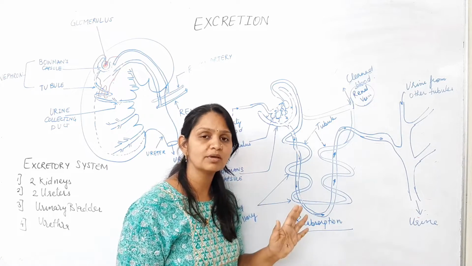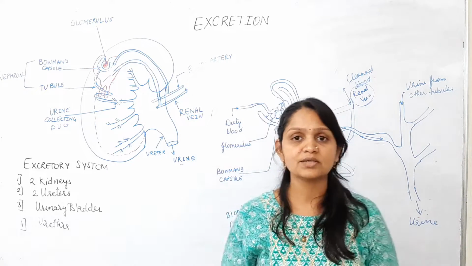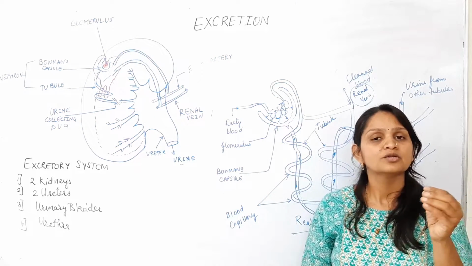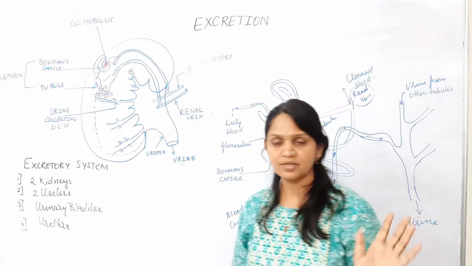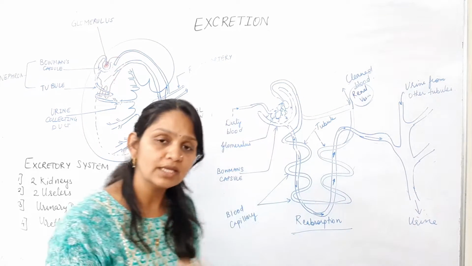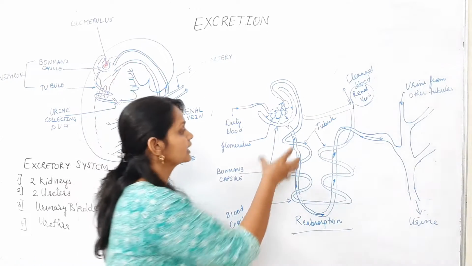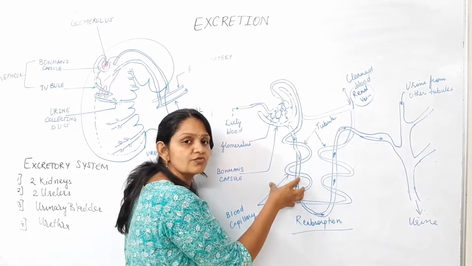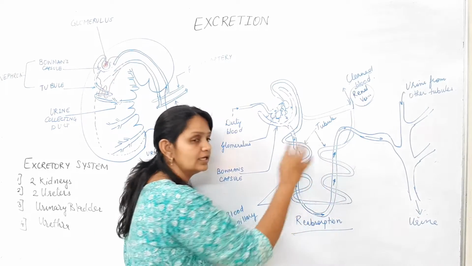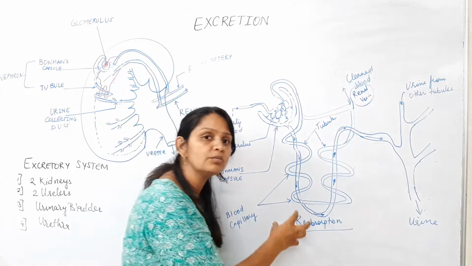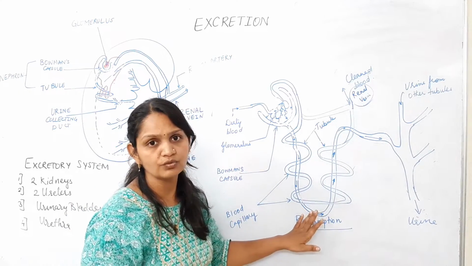Sometimes that urine contains some good things like minerals or small amino acids or an excess of water. In that condition, the network of capillaries which is formed by the glomerulus over this tubule reabsorbs the good material from the urine.